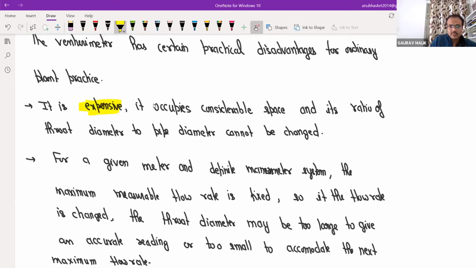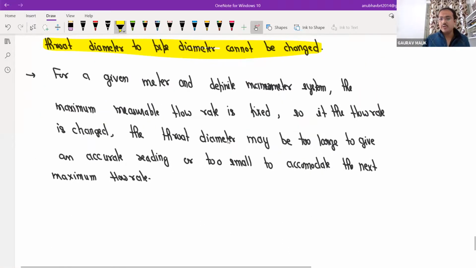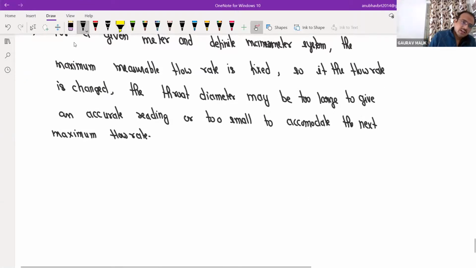It is expensive, occupies considerable space, and the ratio is fixed. All these are negative points. And the positive points: very nice pressure recovery, and it requires a very less value of the power. So all these negative points will be removed by the orifice meter.